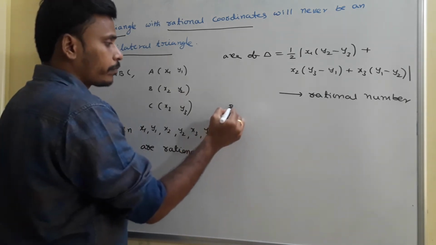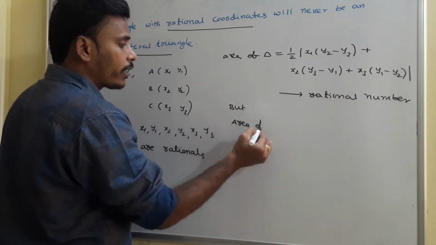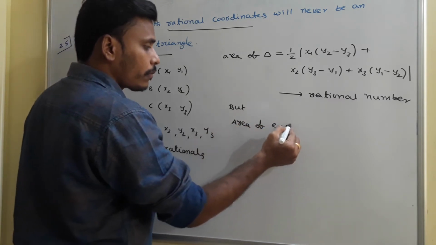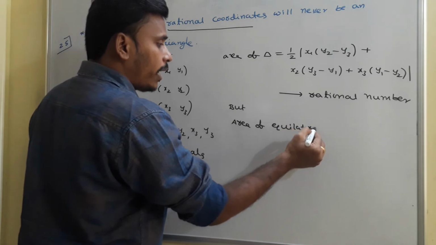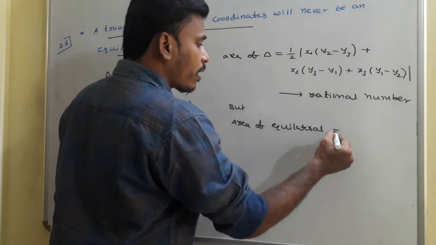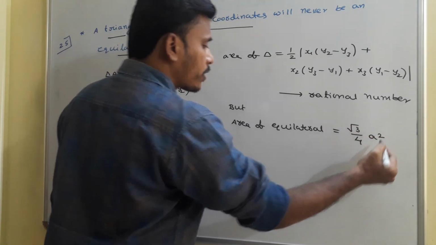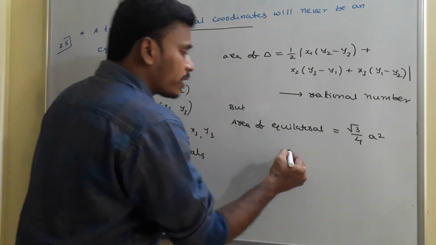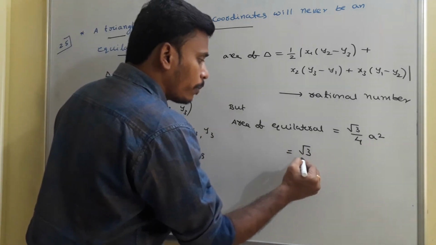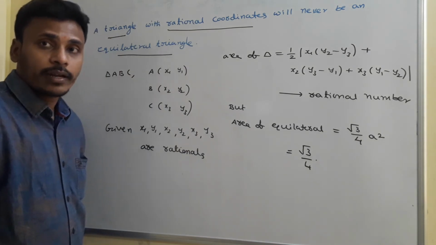But what to say about the area of an equilateral triangle? My target is to prove that the triangle can never be equilateral. The area of an equilateral triangle is given by root 3 by 4 a square, where a is the side of the equilateral triangle.